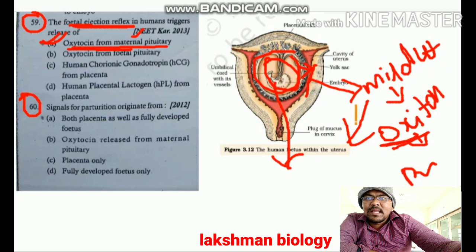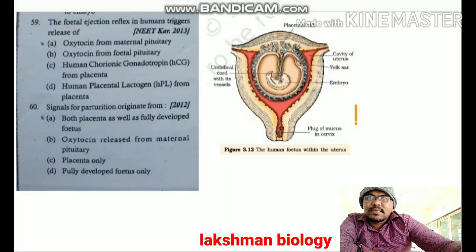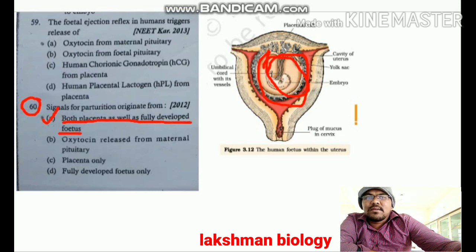Question number 60: signals for parturition originate from. Signals for parturition first originate from the fully developed fetus and the placenta. Already I have told that the fully developed fetus and placenta are responsible for the mild uterine contractions. Hence, option A is correct for question number 60. Both the placenta as well as the fully developed fetus first trigger the parturition.